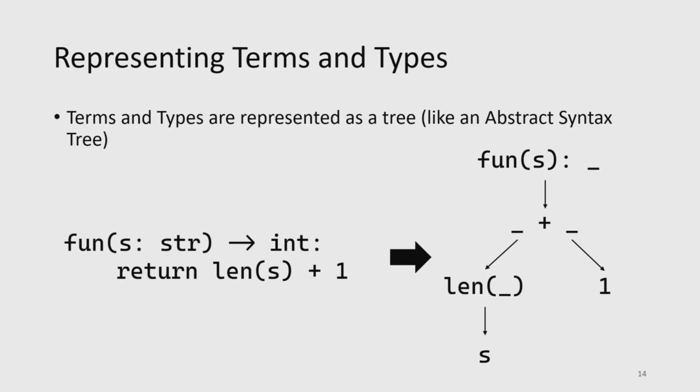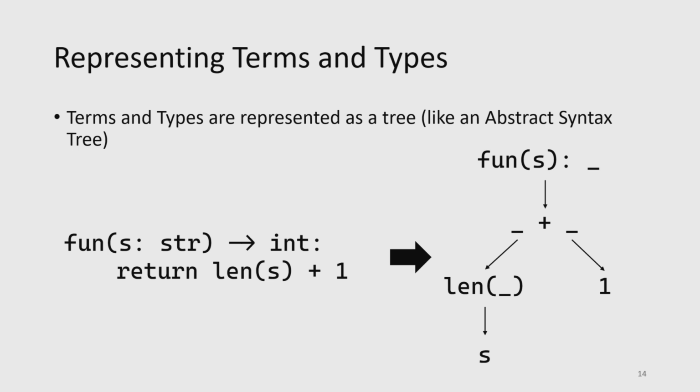So first, representing terms and types. The way that we do this is we basically just convert it into something similar to an abstract syntax tree. We could imagine here if I have a function which takes in a string and returns an int, and here's the body of the function, which is just len s + 1. We can convert that into a tree representation, as I said, similar to an abstract syntax tree, where the root is going to be this function declaration, and then its children are going to be the body of the function.